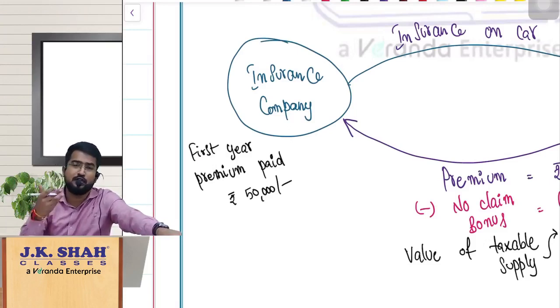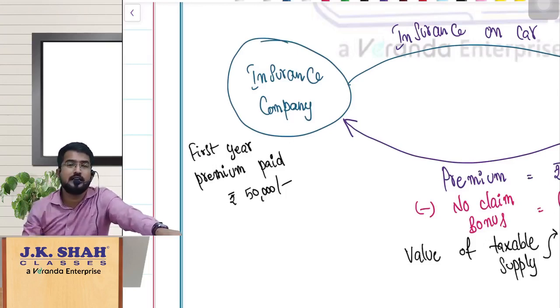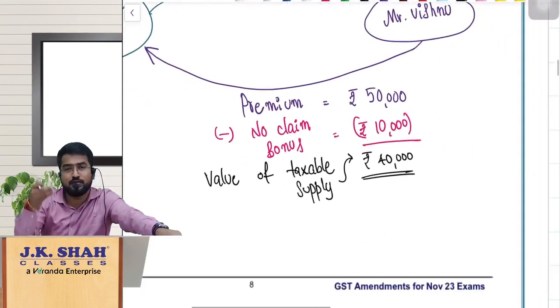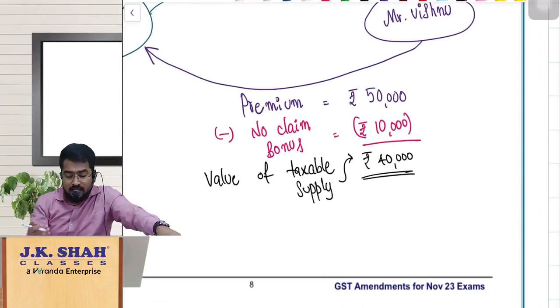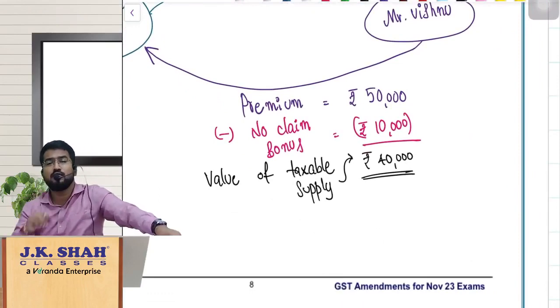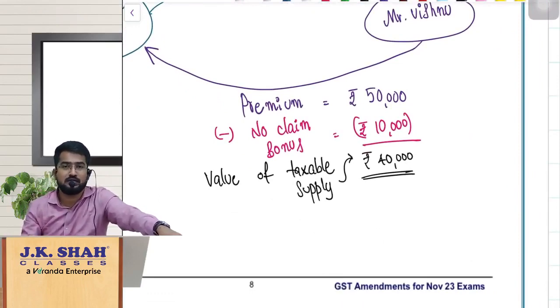But what happened? Fortunately, first year nothing has happened, so I have not claimed anything from the insurance company. So what the insurance company will do, the second year when I am going to make the payment of the premium, let us assume the premium is 50,000, they will give me a discount of 10,000 rupees because I have not claimed anything. That means no claim bonus.